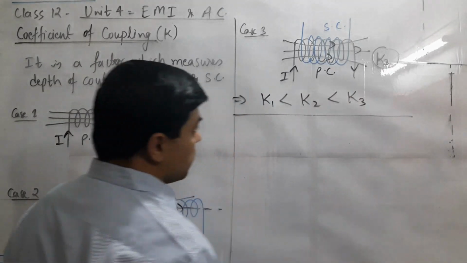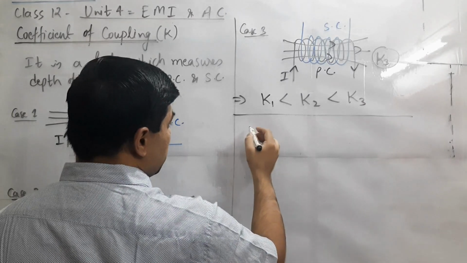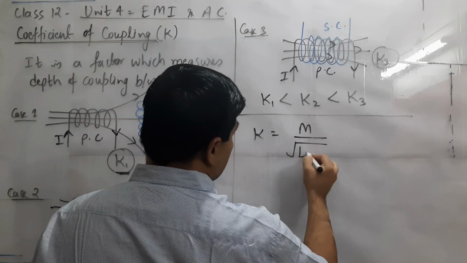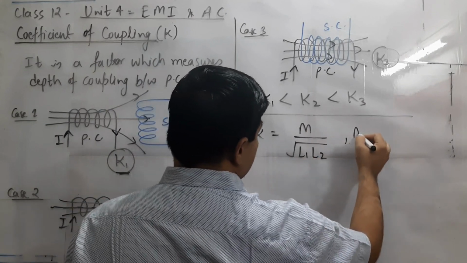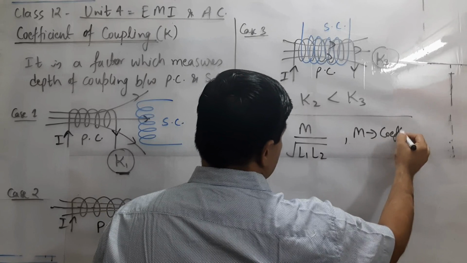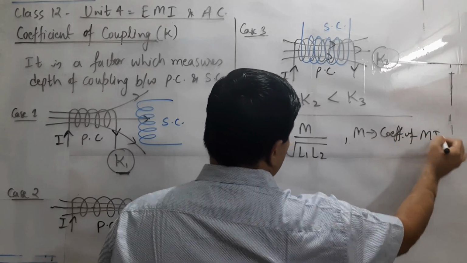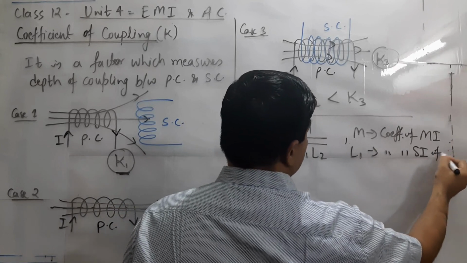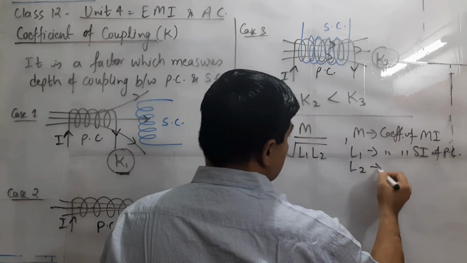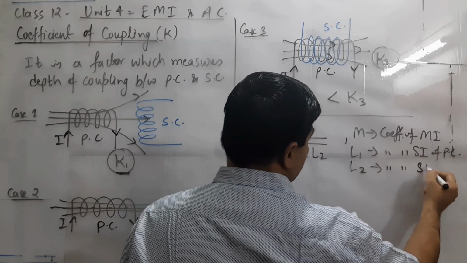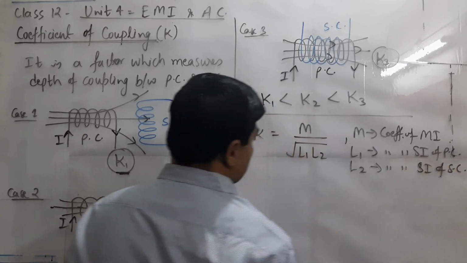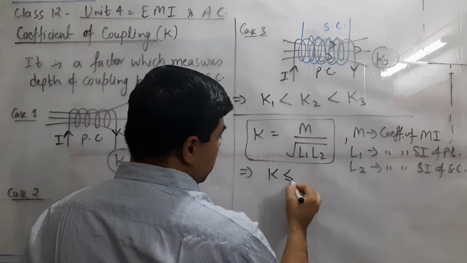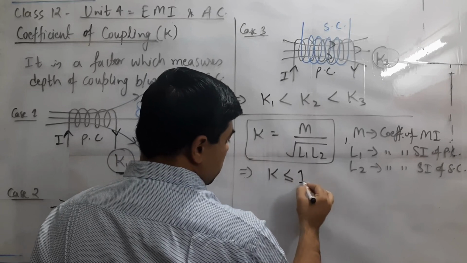Now for this K, we can give one formula. The value of K can be in the form of M upon under root L1 L2, where M stands for the coefficient of mutual induction of the two coils, L1 is the coefficient of self induction of the primary coil, and L2 is the coefficient of self induction of the secondary coil. So clearly the value of K will be less than or equal to 1.